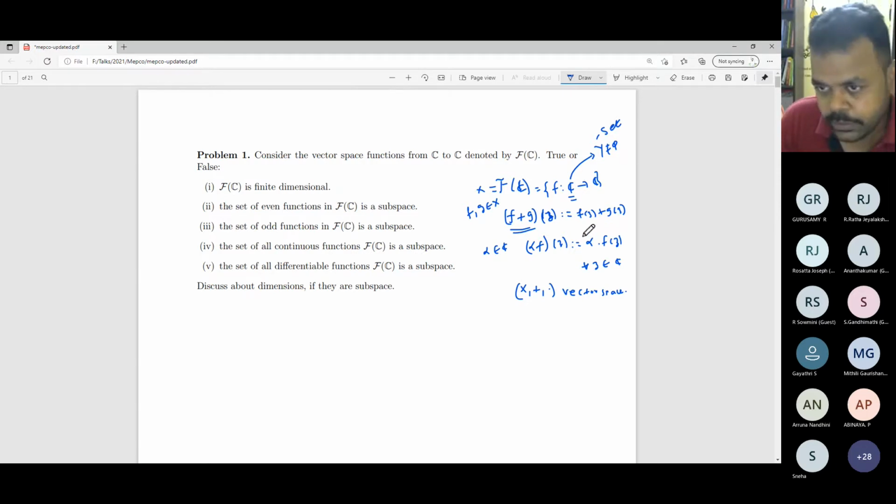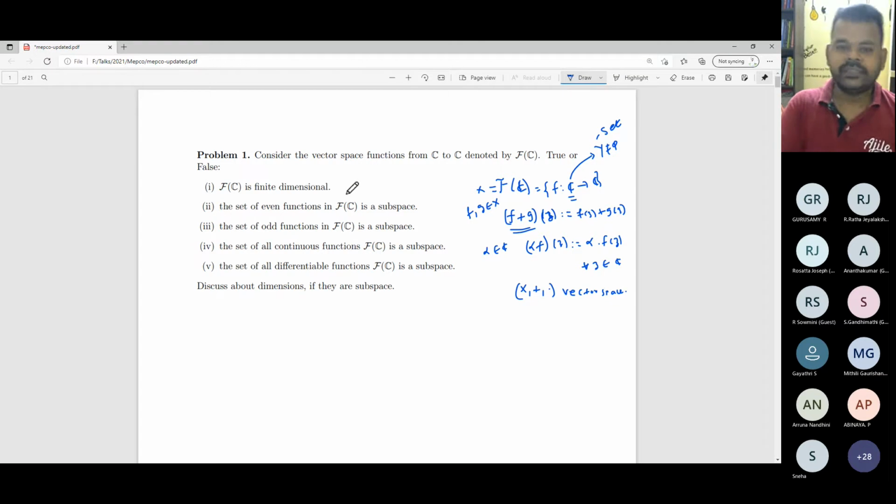So why am I emphasizing this point? If you take your Y to be a set with n elements, then this X, defined in this way, X is equal to the set of all functions from Y to C. This is nothing but C power n. So in this way you can visualize many of the finite dimensional vector spaces, or at least R power n and C power n, as a function space. Yes, so this is the vector space. The question is, is it finite dimensional? It is not a finite dimensional space.